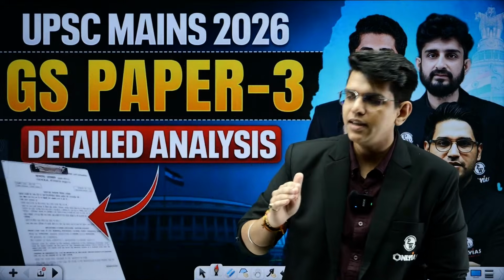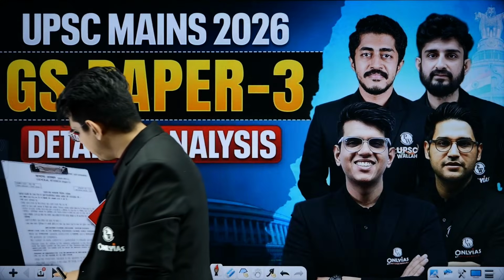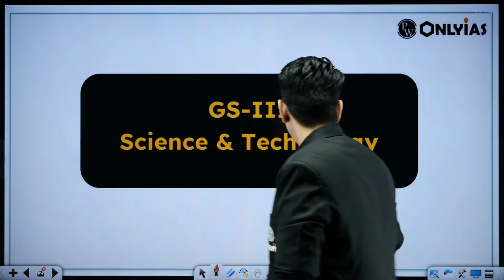And now let's discuss the 3 questions that we got from science and technology. First, we will discuss the fast breeder reactor, then we will go to the Drishti satellite, and then the last one is agentic AI. So first, let's see the questions. So this year we got 3 questions.